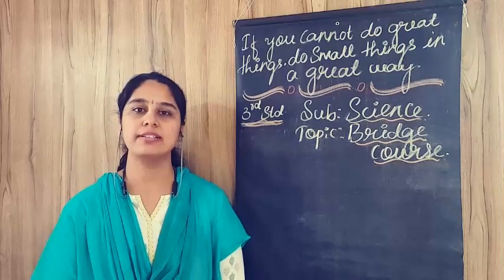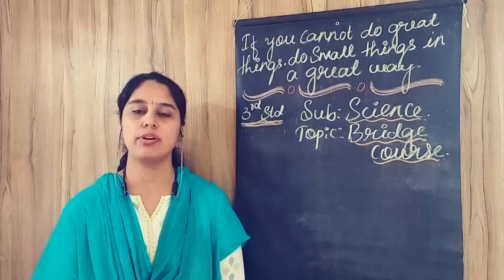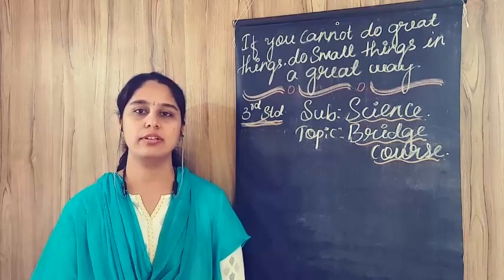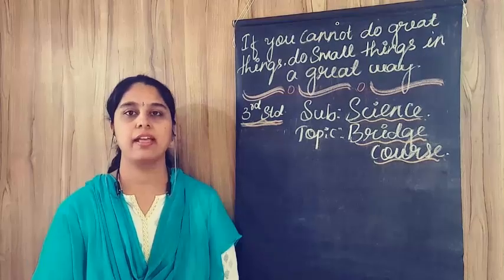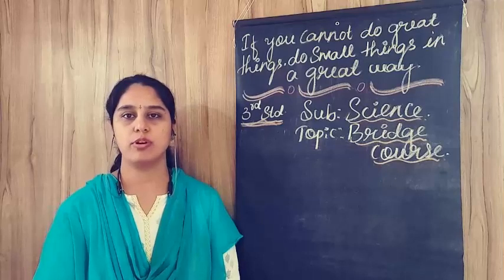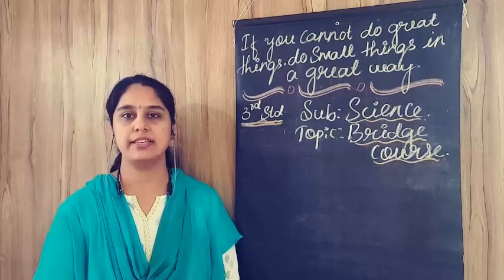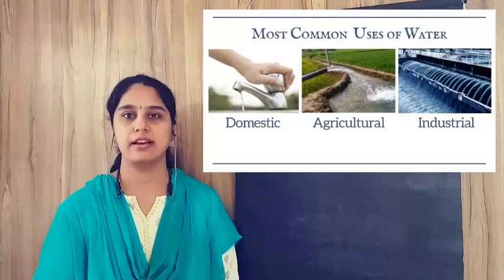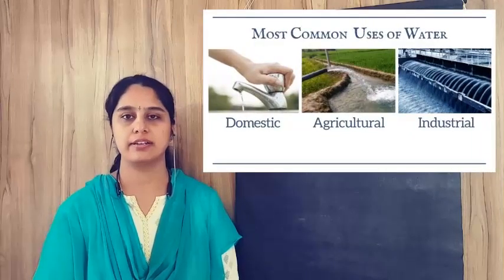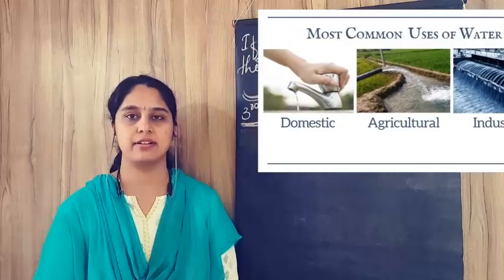When the snow melts and it changes into water, this water flows down into streams, rivers, lakes and also in the form of waterfalls. Now we will see different uses of water in various places like domestic, agriculture and industrial.